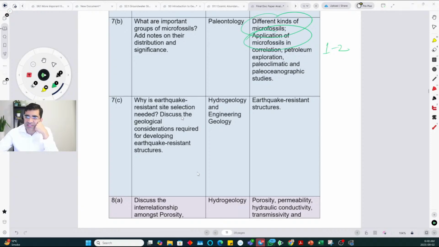Why is earthquake resistant site selection needed? Discuss geological considerations required for earthquake resistant structures. Again, directly mentioned in the earthquake resistant structures part, but here you can mention simple things, like you have to do ground investigation to see where the water table is. Okay, you don't want to build earthquake resistant structures in water saturated ground. Hard rock is more important than, let's say, soft alluvium because alluvium can undergo liquefaction. So if you can attach your structure directly to a hard rock substrate, that is always preferable.